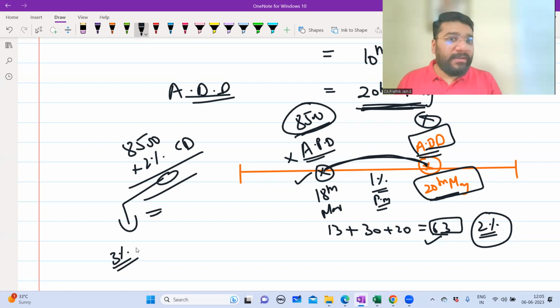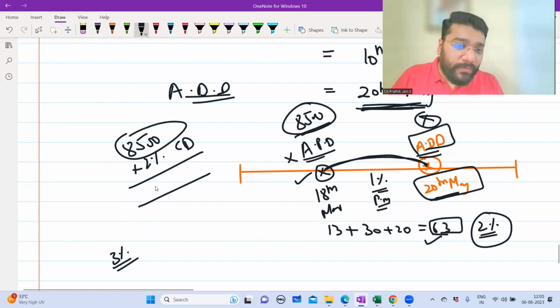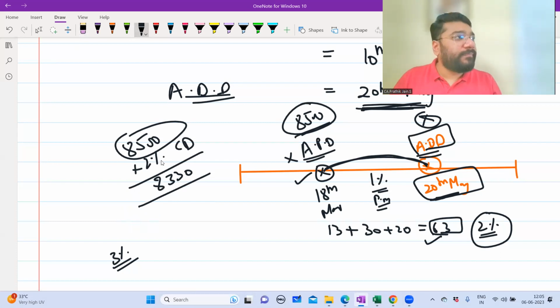So 8,500 minus 2% is how much? 8,330. Am I right? Guys, since the customer is making early payment, we have a concept called cash discount. Cash discount means when somebody is making early payment, we give them a discount. So 8,500 minus 2% means the customer has to pay 8,330. That is more than sufficient. Example I'm telling.